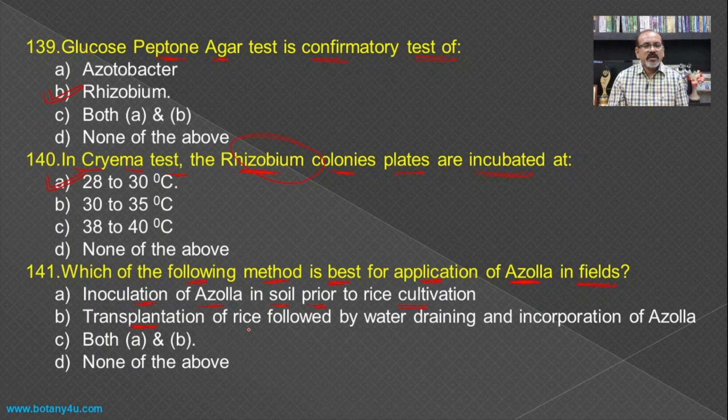Then transplantation of the rice followed by the water draining and incorporation of the Azolla is also the right one, because both the methods are used during the cultivation of the Azolla in the rice fields, and hence both A and B become the answer for this question.